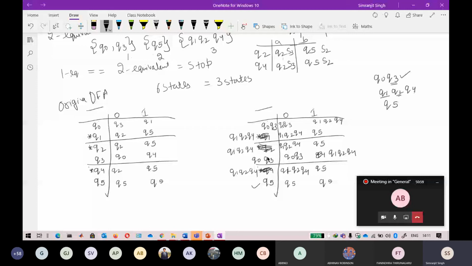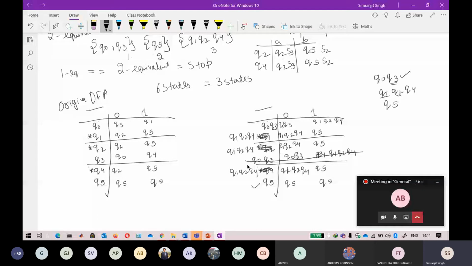You can delete these states because they are equivalent. They are both equal states. If you check, the transition is the same, so you can delete this state. In the same way, if you check q1, q2 and q4, the transition is again similar. So you can delete any two states. So we are remaining with only these three states.